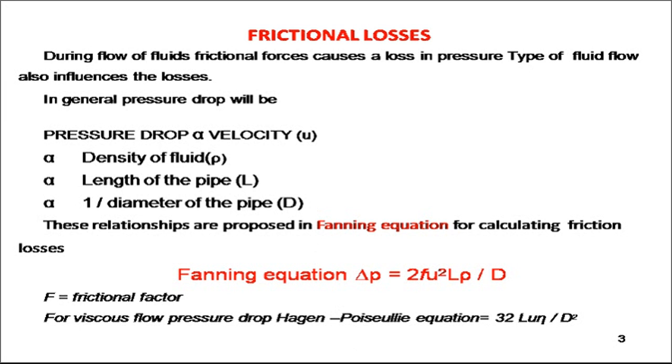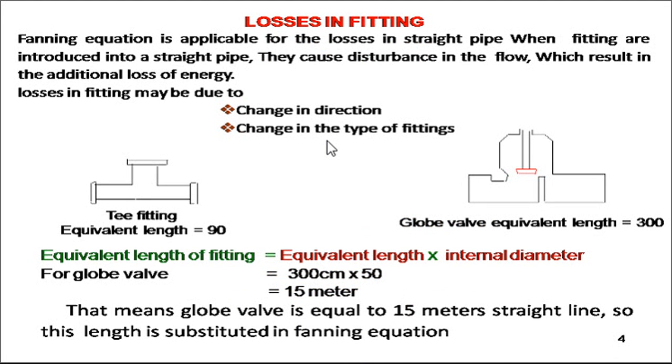The second type of energy loss deals with loss in fittings. We experience a variety of fittings in a pipe. The Fanning equation is applicable for loss in the straight pipe.